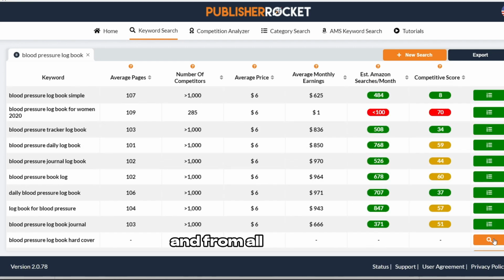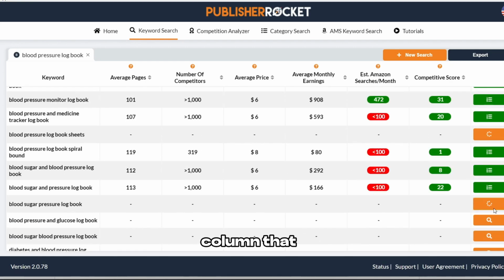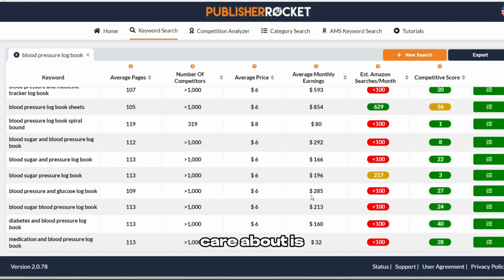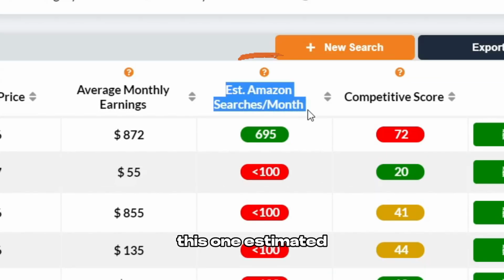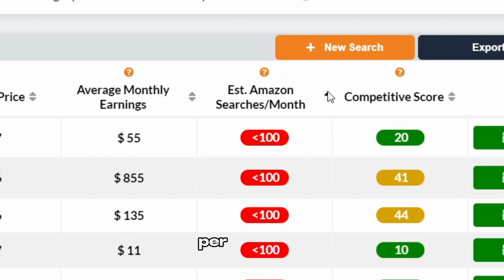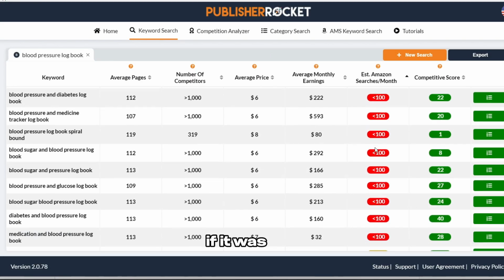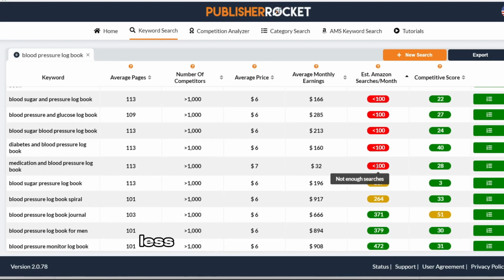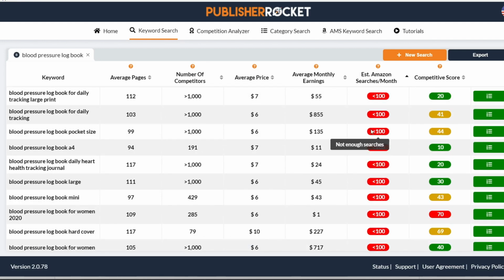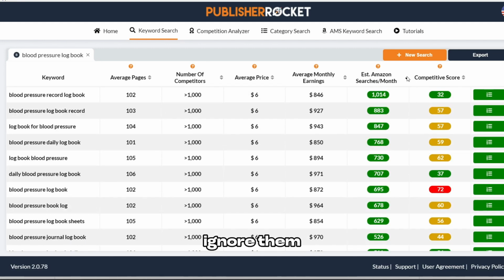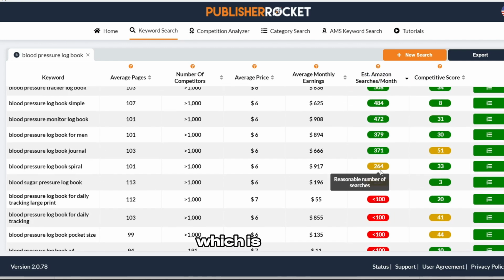And from all of these columns, the only column that I care about is this one, estimated Amazon searches per month. So if it was red, like all of these, less than 100 searches per month, I'm just going to ignore them. This one is 1,000 searches per month, which is great.